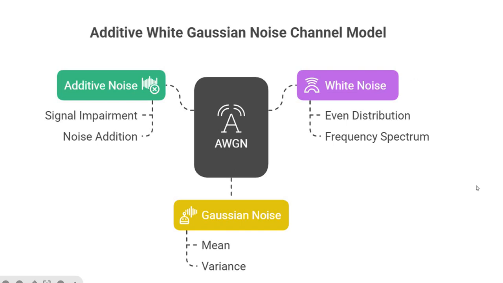The white noise has a flat power spectral density across all the frequencies of interest, which means that the noise power is evenly distributed across the frequency spectrum.